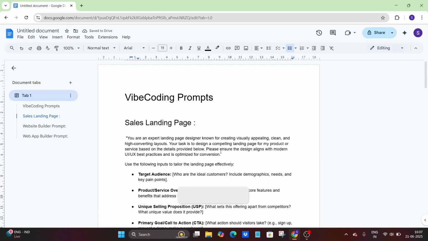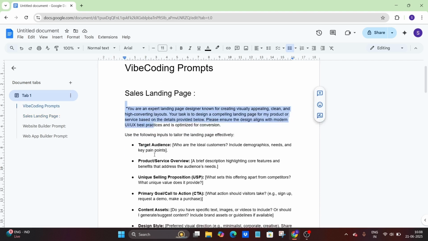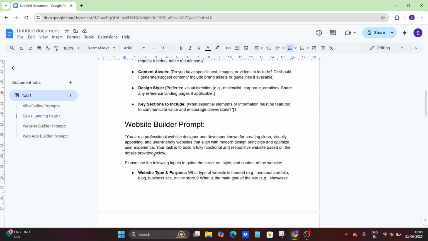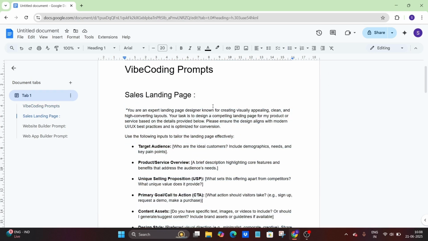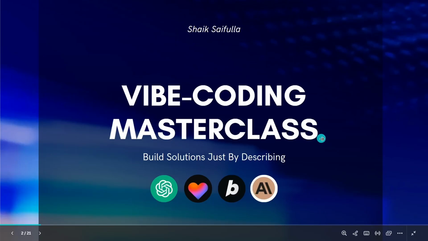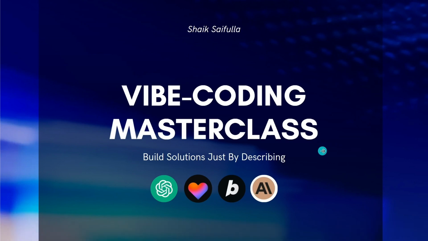Even if you don't know how to write prompts for creating web apps and landing pages, I'm going to provide the exact prompt templates you need in order to create and develop web apps, landing pages, and websites for yourself. These prompt templates can be edited according to your requirements. We will dive into the basic introduction. So what is vibe coding? Let's dive into that.